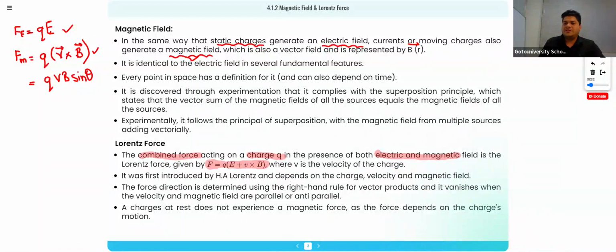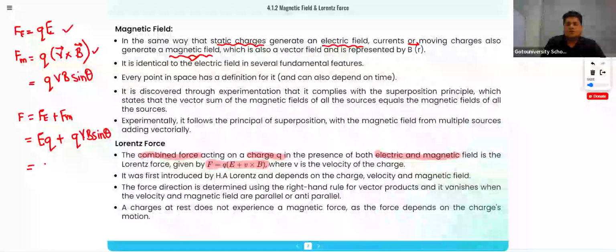How does that formula come? According to Lorentz, the combined force will act on the charge. So according to the Lorentz force, it will be Fe plus Fm. What is Fe? EQ. What is Fm? QVB sine theta.